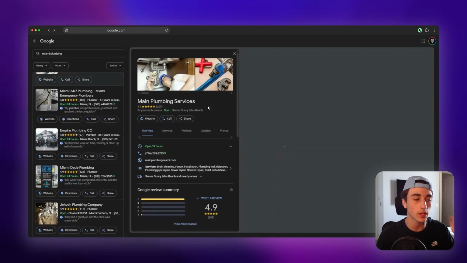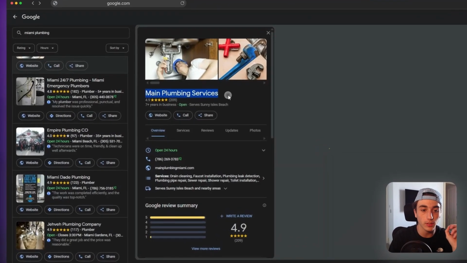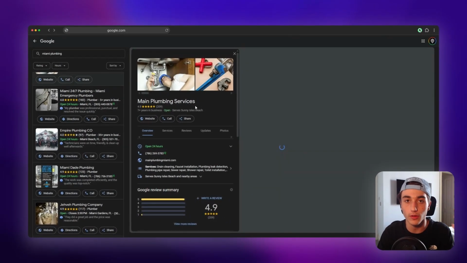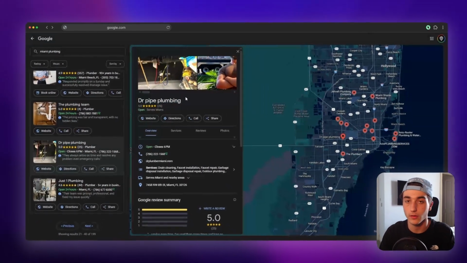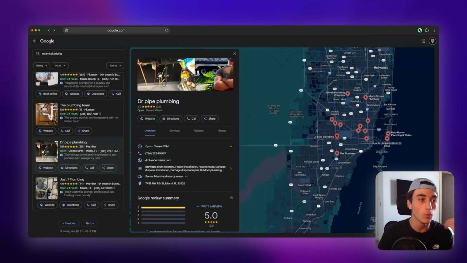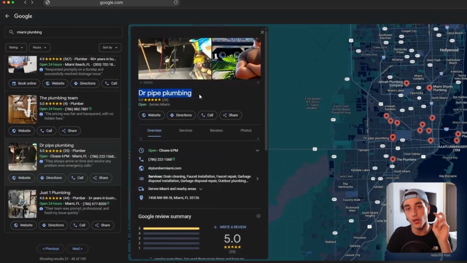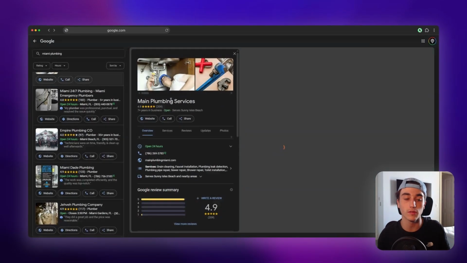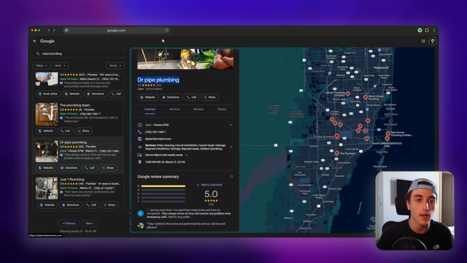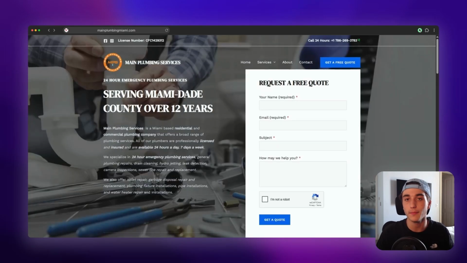What I did here is I searched up two Miami plumbers. I searched up Main Plumbing Services. These guys are ranking on the local pack. And then I got Dr. Pipe Plumbing, who ranks on the second page. So this is going to be, for example, us, our business, and Main Plumbing Services is going to be our competitor. So we're going to open up both of their websites, and we're going to start with Main Plumbing Miami. We're going to grab their site and copy it.